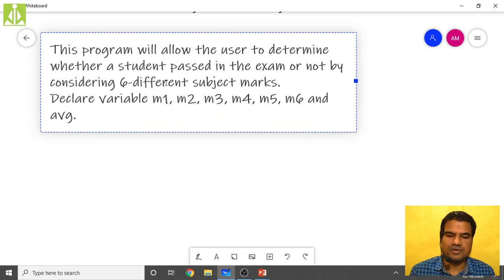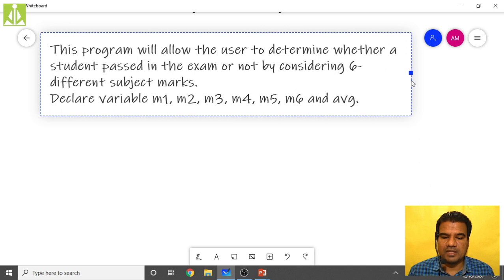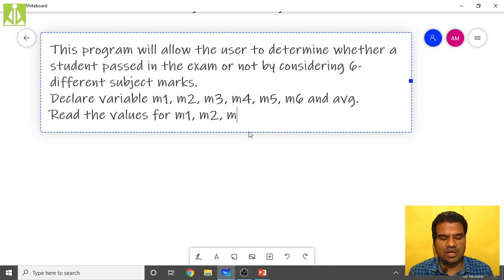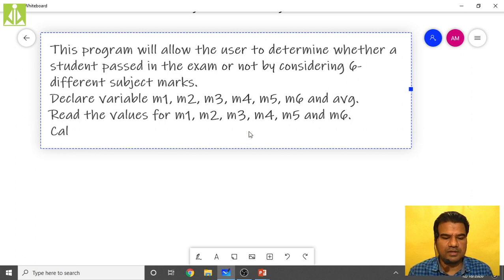Likewise we have to declare 7 variables, 6 for subjects and 1 to find the average. Then read the values for M1, M2, M3, M4, M5 and M6. We'll be reading values only for these.